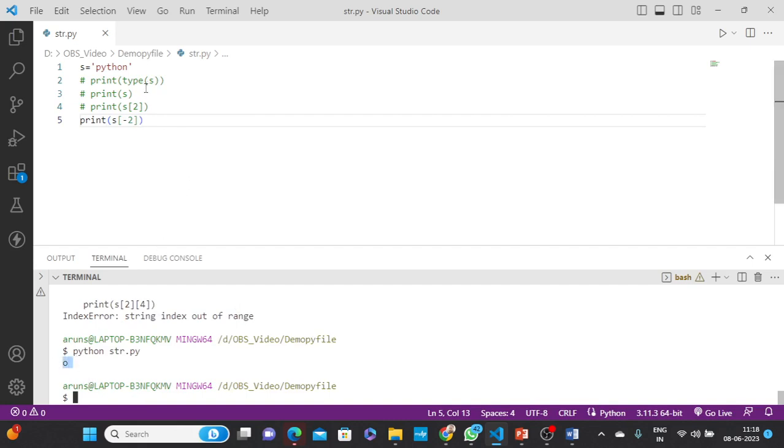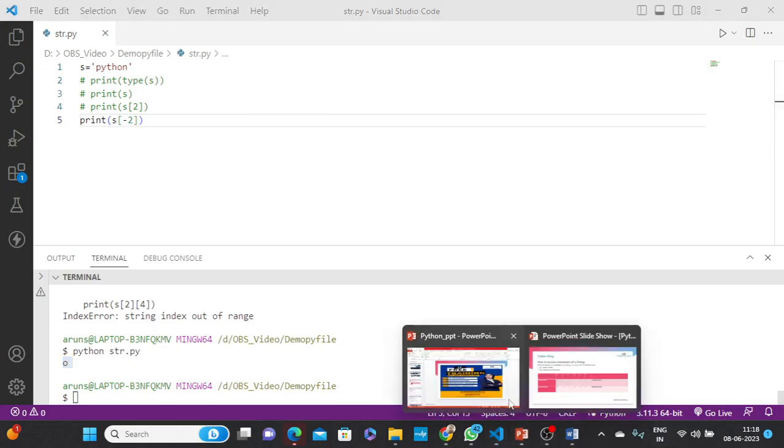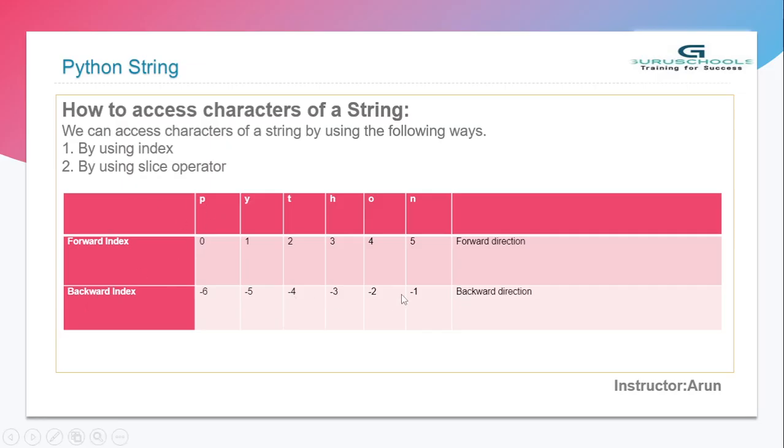So in this way the indexing concept is forward indexing and backward indexing. Forward is the positive way, it starts from the 0th onward, whatever the string data is. But the negative way is -1, -2, -3, -4, -5, sorry, minus 6. In this way you can access a particular character of the string data. But the question is, I want to access from this position to this position, how to access? So now the topic coming is the slicing concept. Indexing, I hope all of you understand. Slicing concept is very, very important, so try to understand it.